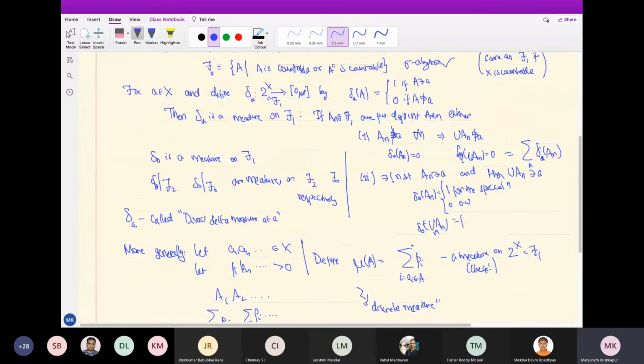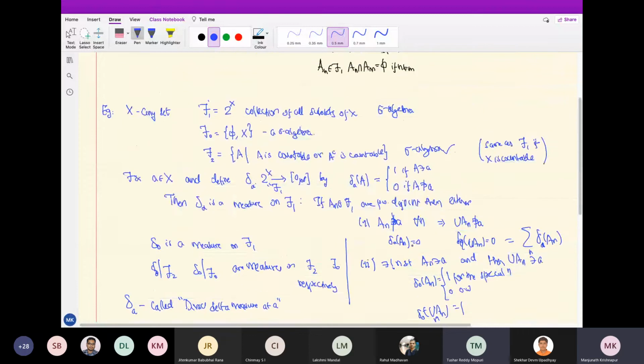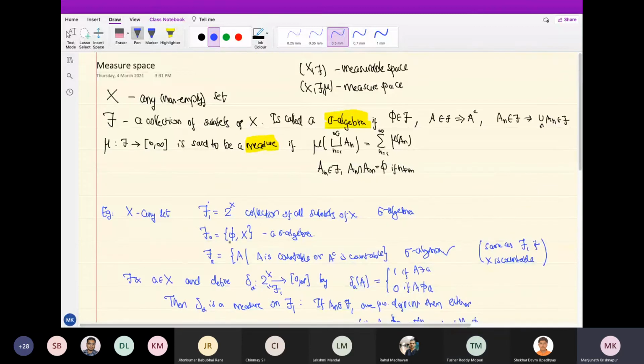Okay, so there is one more measure I can mention on F2. There is a measure on F2 which is not like this. Suppose X is the real line and F2 is all sets which are either countable or their complement is countable. Now I define the measure of any countable set to be 0, and the measure of any co-countable set to be 1. That is actually a measure. I will leave it as an exercise, maybe it is even in the problem set. So on F2 there is a measure mu, where mu of A is 0 for all countable A and mu of A is 1 for all co-countable sets. So that's also a measure.